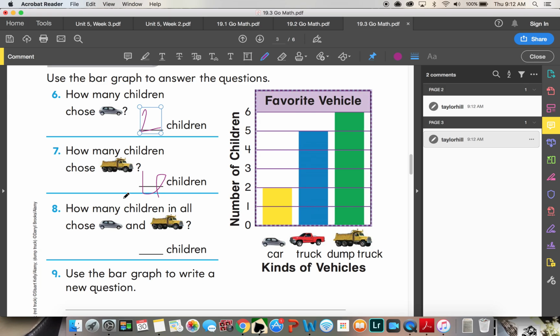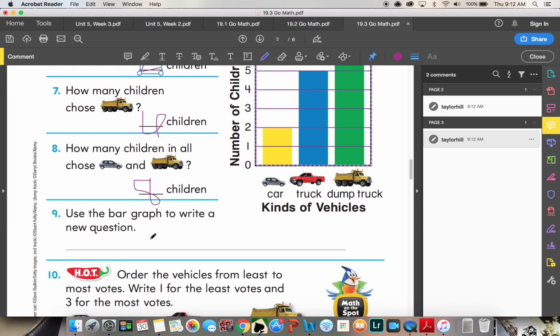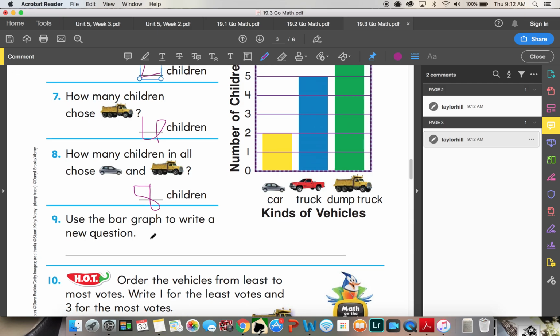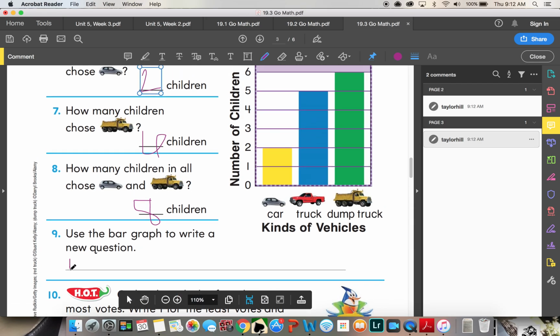How many children in all choose cars and dump trucks? So that requires us to do a little bit of addition. So that takes dump trucks at 6 plus 2 cars. So 6 plus 2 is what? 8. Very good. Use the bar graph to write a new question. I'm going to say how many chose trucks? Because that was not a question that was asked.